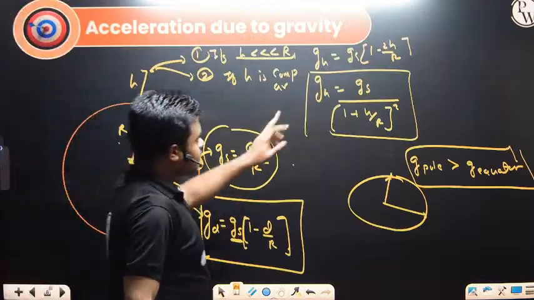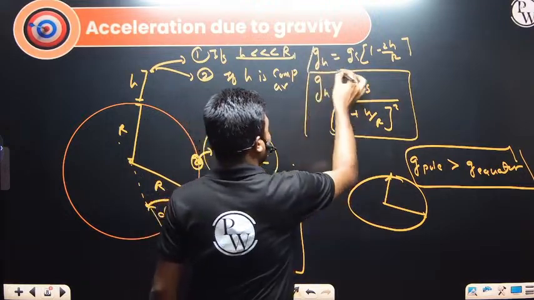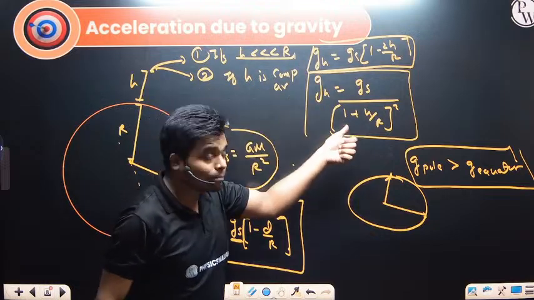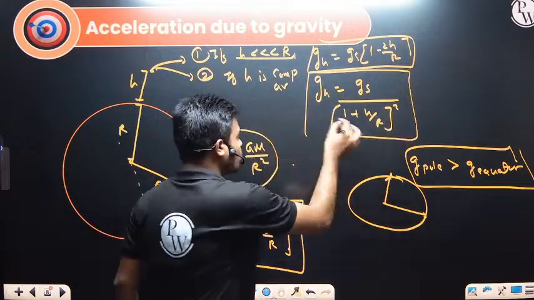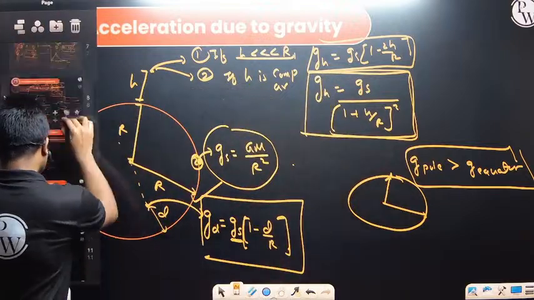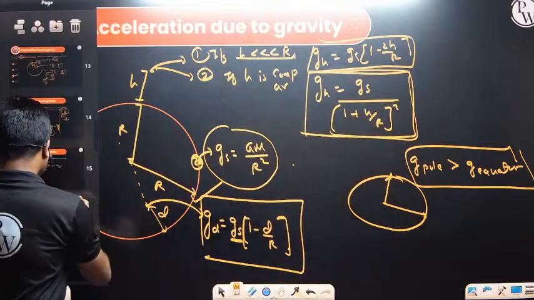The first formula: g at height H is given by gs into 1 minus 2H by R. And g at height H is given by gs divided by 1 plus H by R whole square. We use this formula when the height and radius are comparable. So in this particular question we'll be using the second formula.